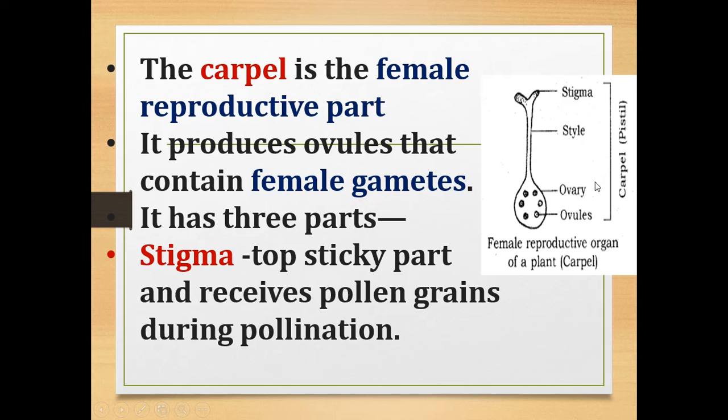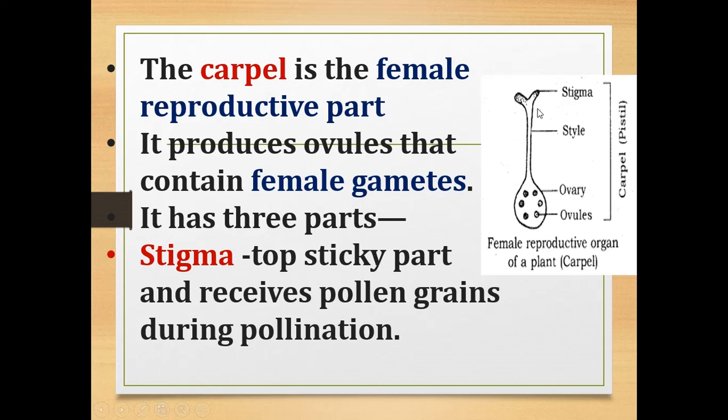So here you can see the female reproductive organ. It consists of three main parts: stigma, style and ovary. It is also known as carpel, and is also known as pistil. So pistil is also known as carpel. It is the female reproductive part of the flower. It produces ovules. So the ovary contains ovules which contain female gametes.